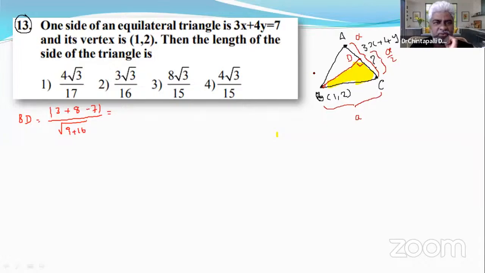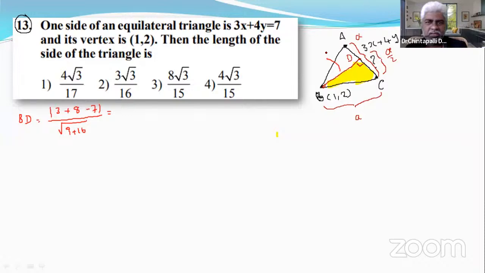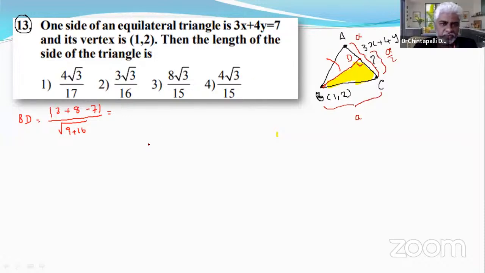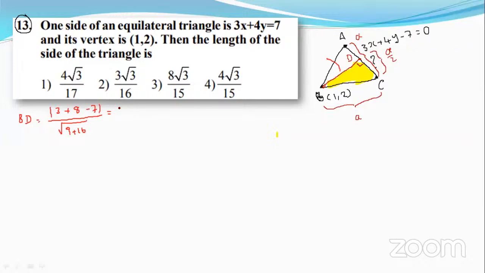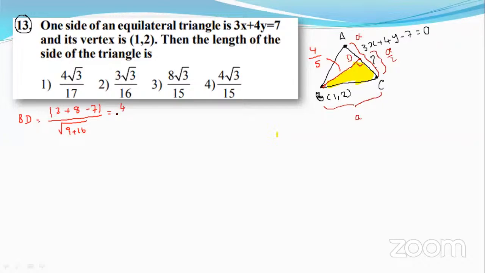Sorry, it is not 1 by 5. 3 plus 8 is 11, 11 minus 7 is 4. So it is 4 by 5, right?